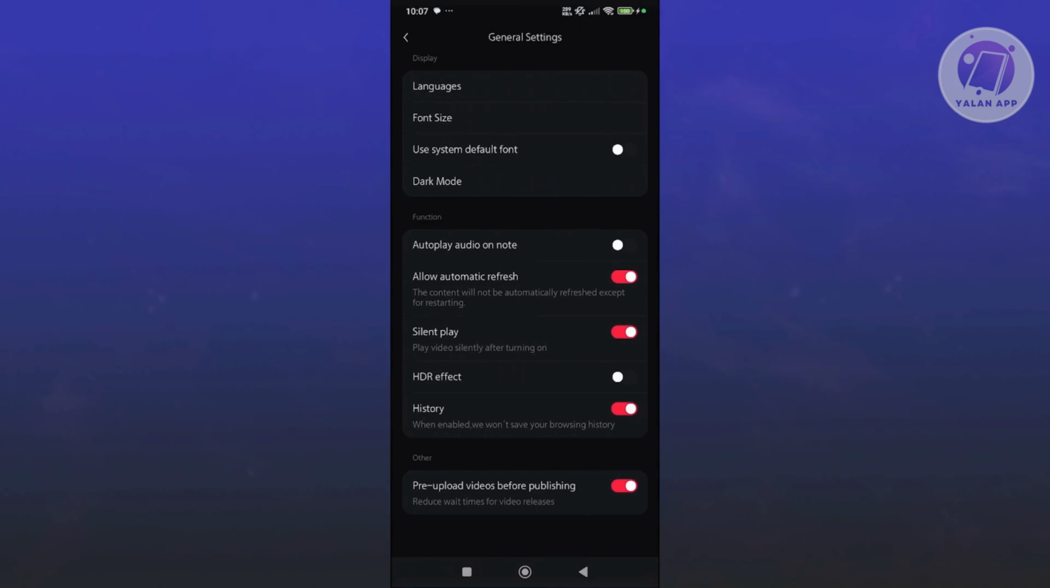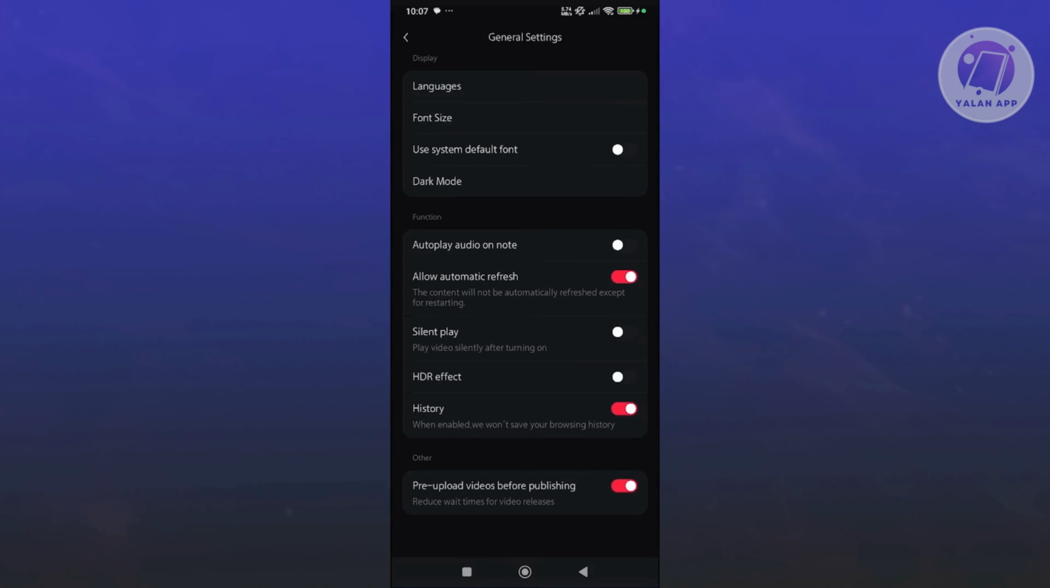Now under General Settings you want to go ahead and look for the Silent Play option. And you want to make sure that this is actually turned off. Now what that setting does is whenever you open up, in this case the RedNote app here, this will play videos in mute. So you won't be able to hear anything.